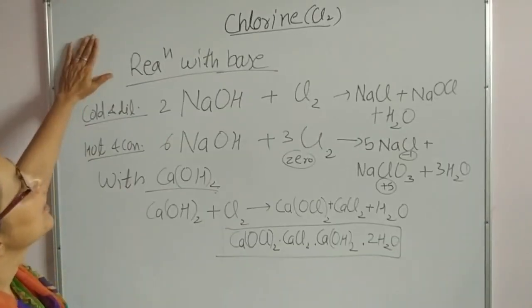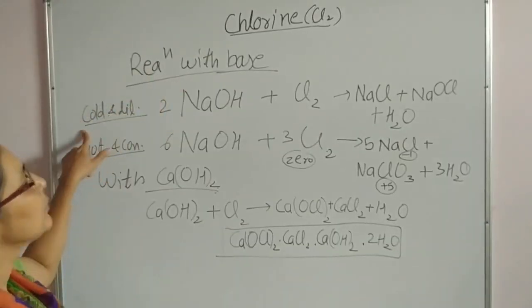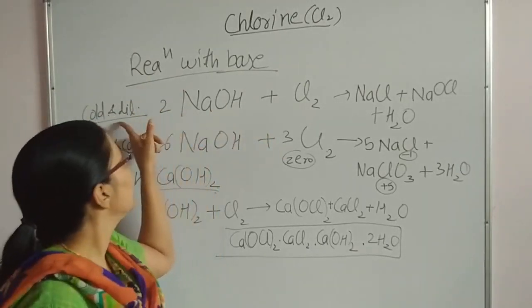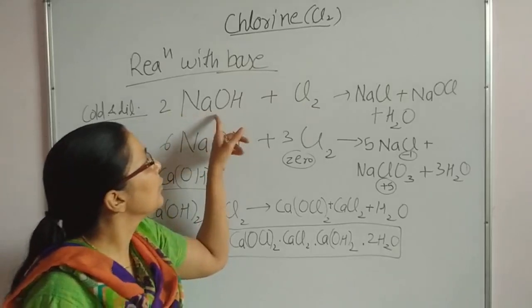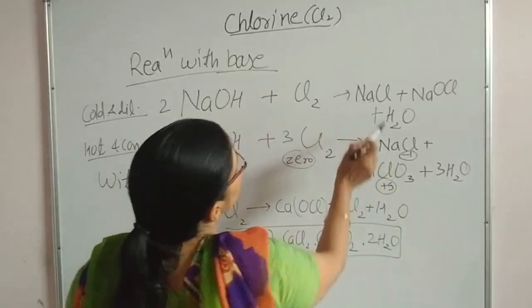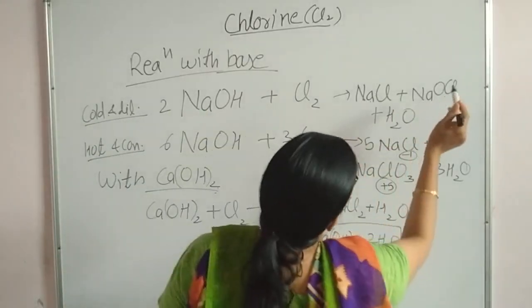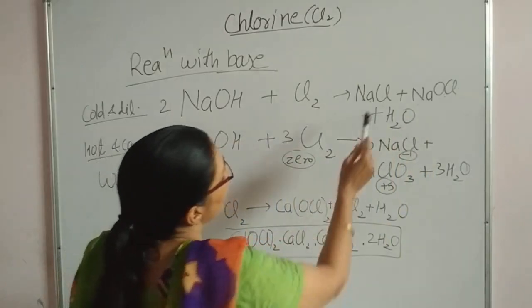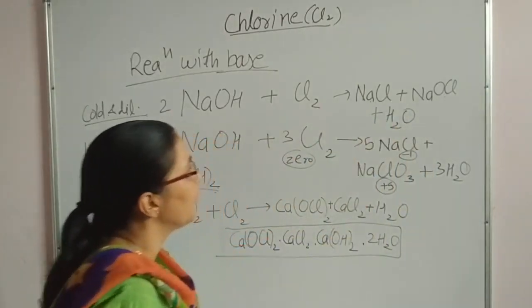So, reaction with base. If we do the reaction of chlorine with dilute and cold NaOH or sodium hydroxide, there will be formation of NaCl and NaOCl, both types of chloride, hypochlorite as well as NaCl, both will form.